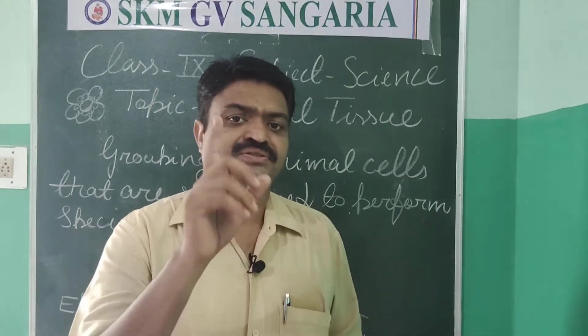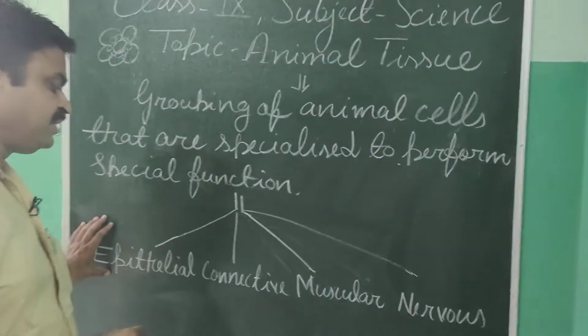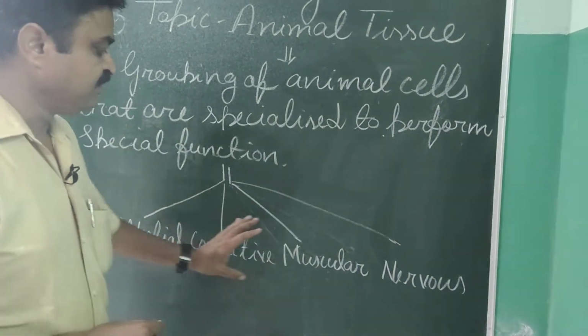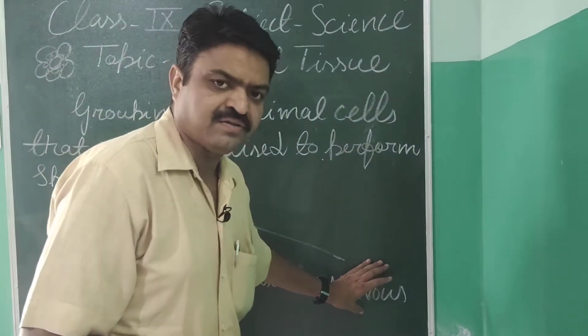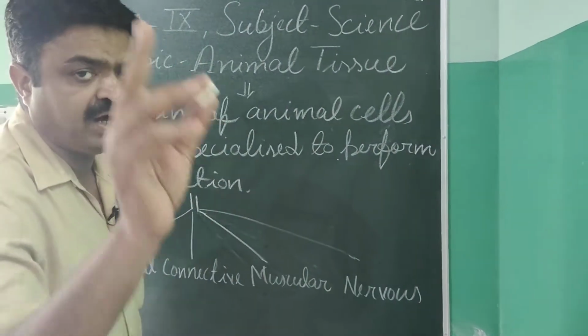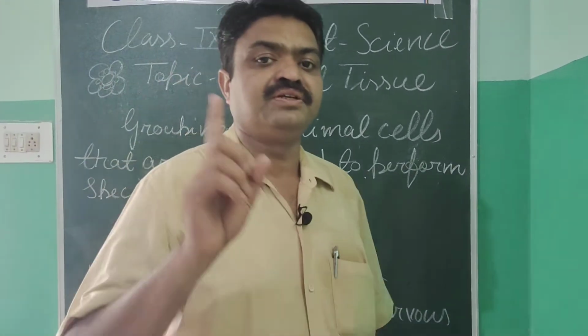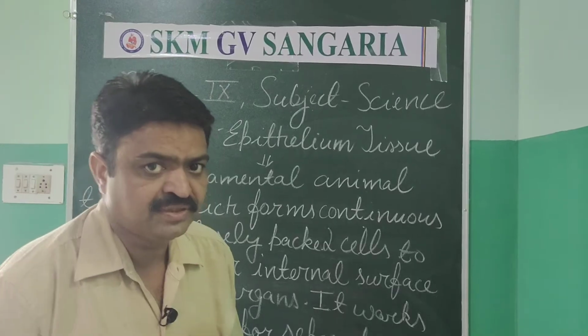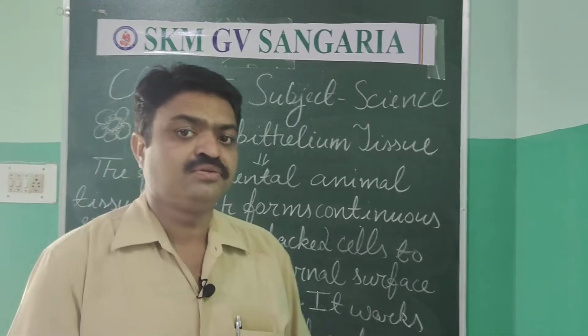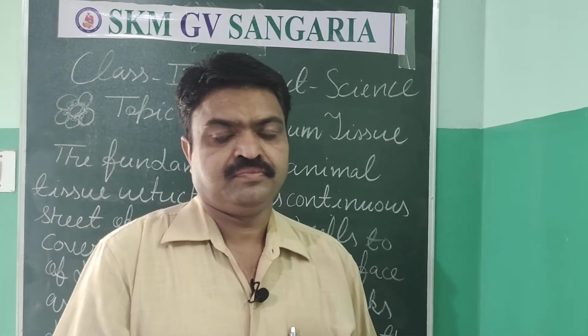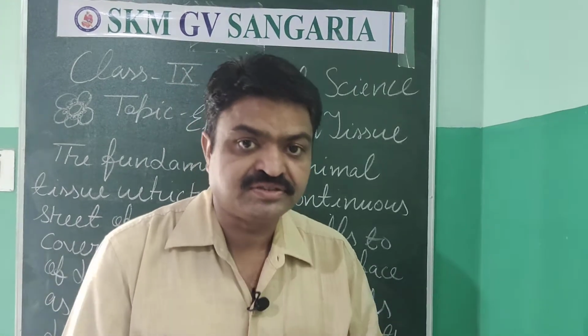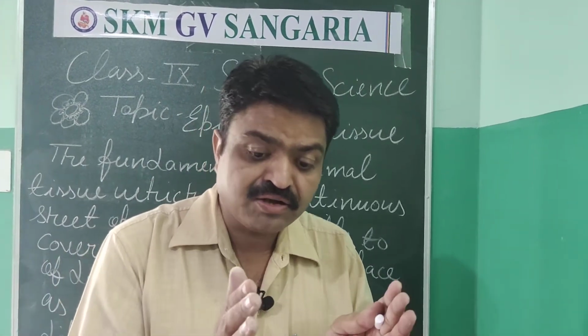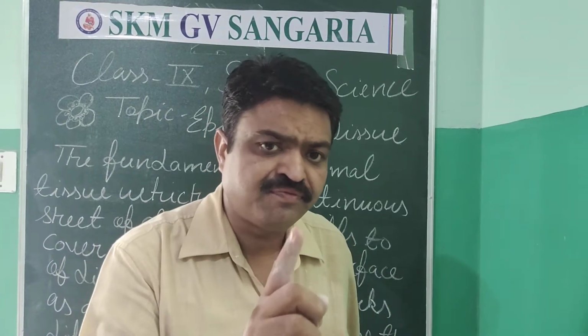So one by one we will discuss these tissues. First is epithelial, second is connective, third is muscular, fourth is nervous. First we will start with the epithelial tissue. Yes student, the first type of animal tissue is the epithelial tissue. It is the tissue in which animal cells are closely packed and form a sheet-like structure to cover particular organs.